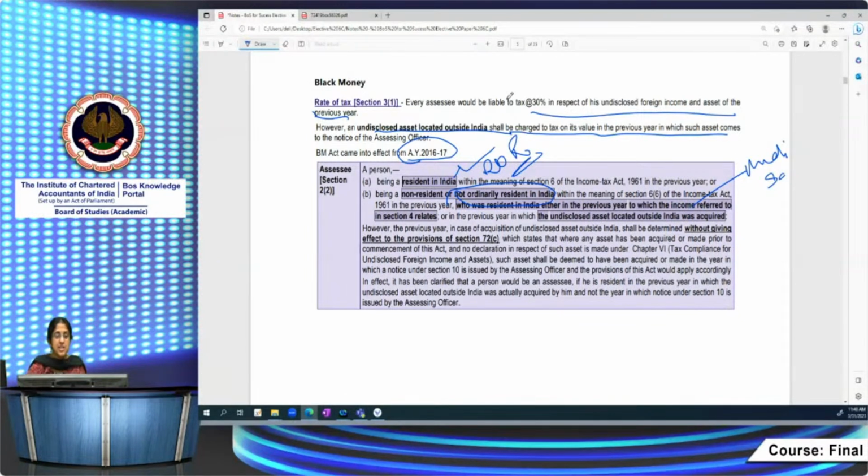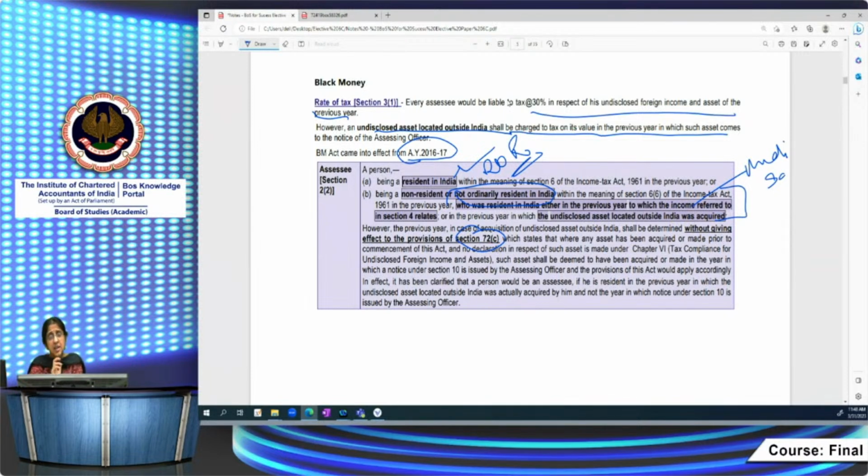See, there is section 72C which states that for an assessing officer to issue notice in respect of an undisclosed foreign asset, the value of the undisclosed foreign asset will be brought to tax in the year in which the assessing officer issues notice. For that purpose, 72C says that it is deemed to be income of that previous year. But for the purpose of determining whether an assessee comes within the purview of the Black Money Act, for this clause you have to consider the year in which he acquired the undisclosed asset and not the year in which it will be subject to tax. I hope this is clear.